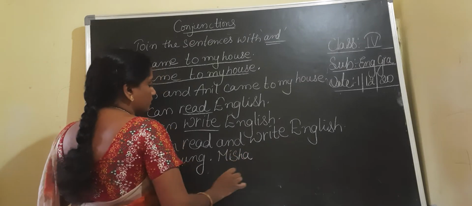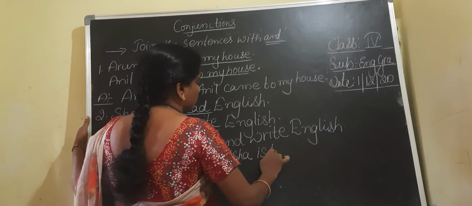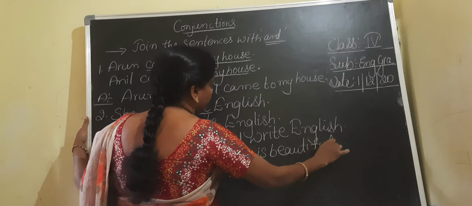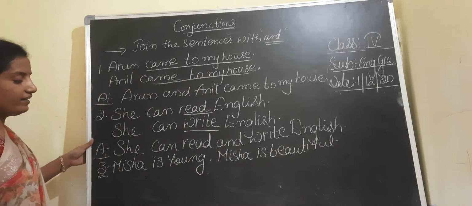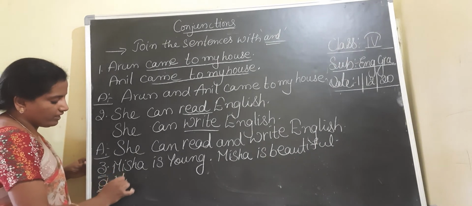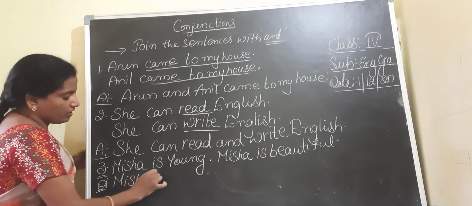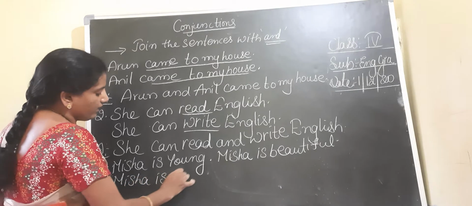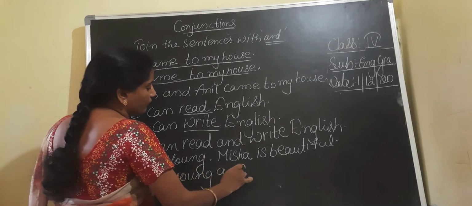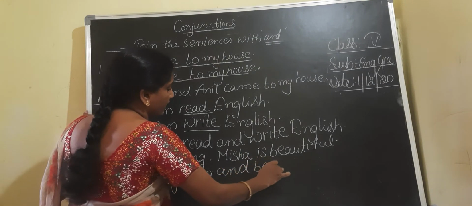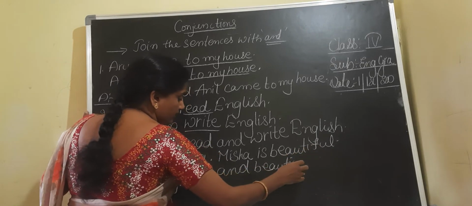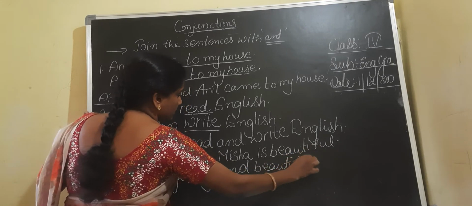Here we can join the given two sentences by using 'and'. Misha is young and beautiful. So in this way we can join the sentences by using 'and'.